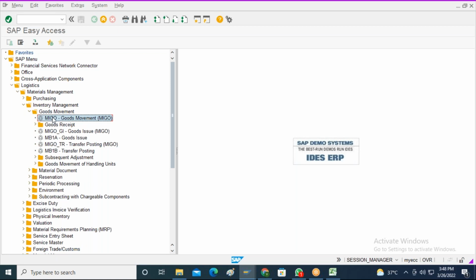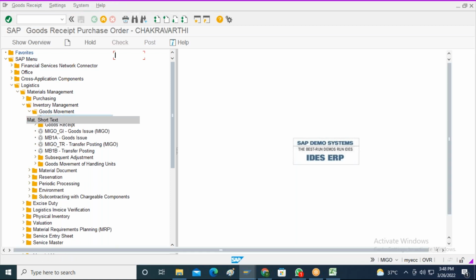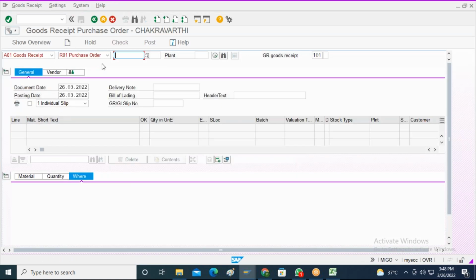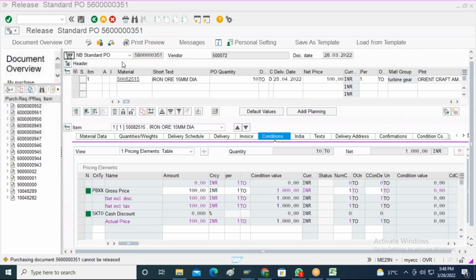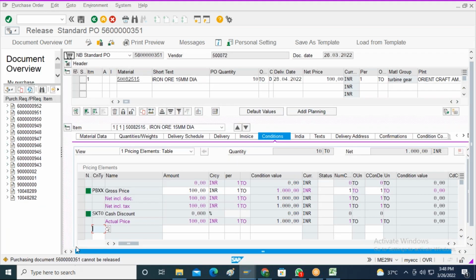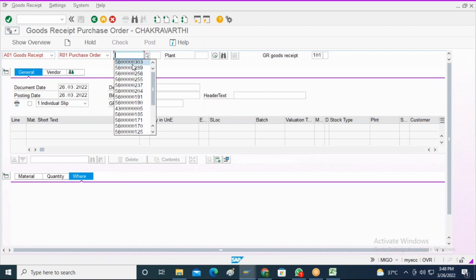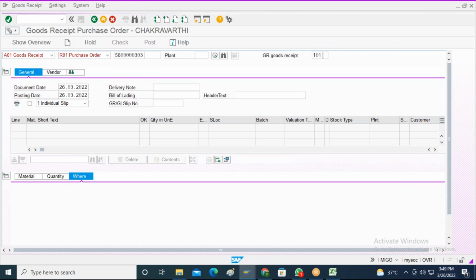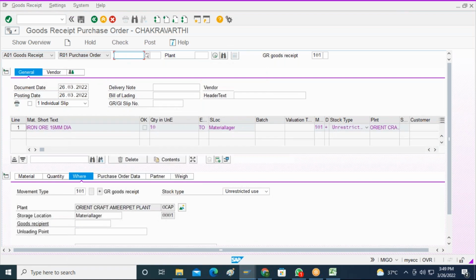MIGO is the goods receipt transaction code. I will click on MIGO, goods receipt purchase order. And what is the goods receipt document number? That is 56 all zeros 351. I will just click on enter.